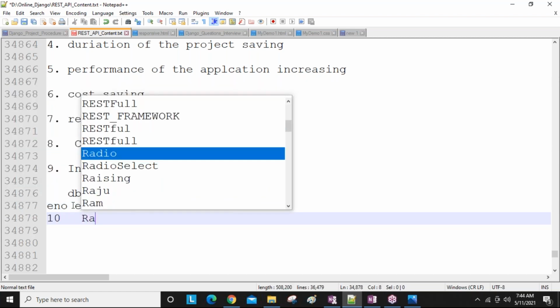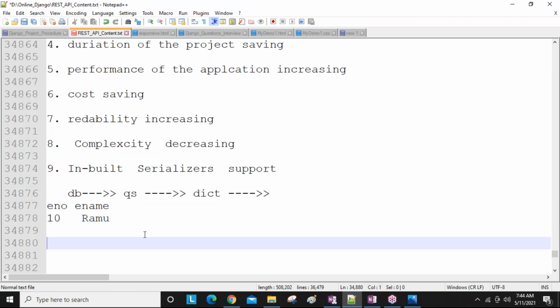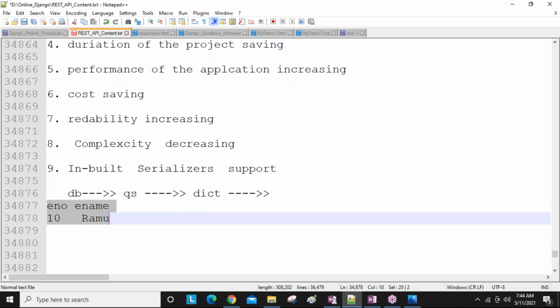So here 10, here Ram, like that data is there in the database. Okay, so key value format is there, guys. Key and value like that. After accessing this database data and storing it into a query set, here also there is key value format, like a dictionary format. Now this data we are converting into a dictionary. In the dictionary also key value format is there, guys.